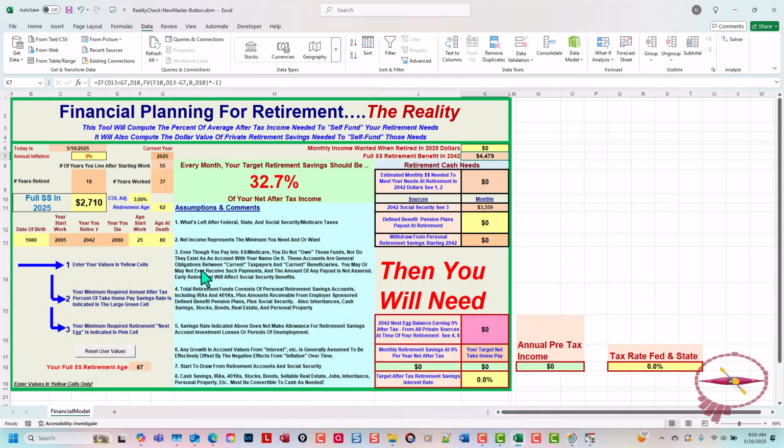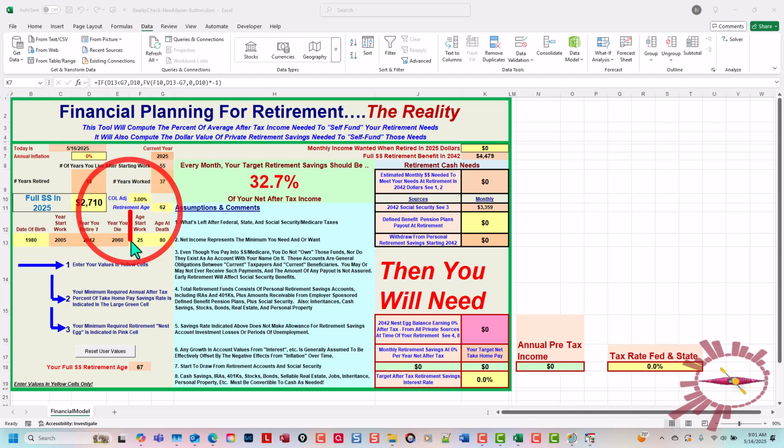This retirement planning scenario assumes an individual is born in 1980, that they start work at 25 years of age, and that they pass away at the age of 80, which is the statistical average of all people living in the United States. Furthermore, we'll assume that the individual takes early Social Security retirement, which is allowed under current law at the age of 62.